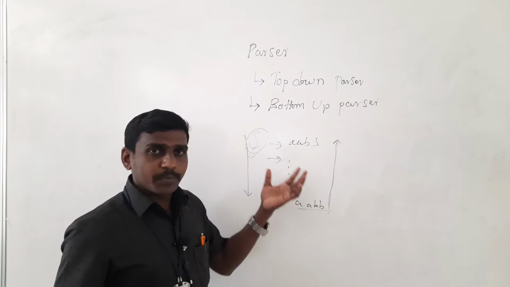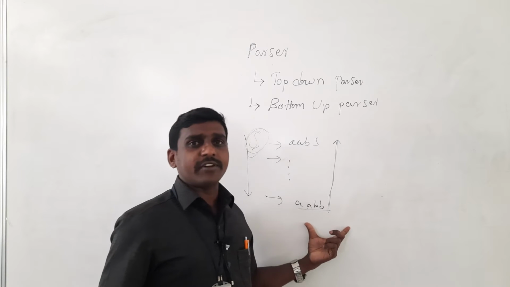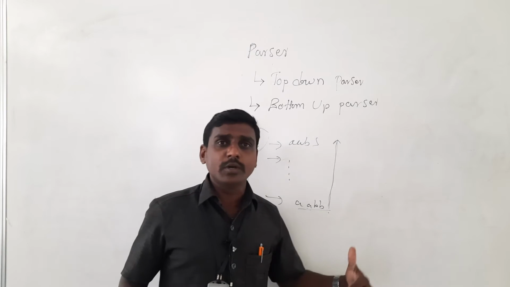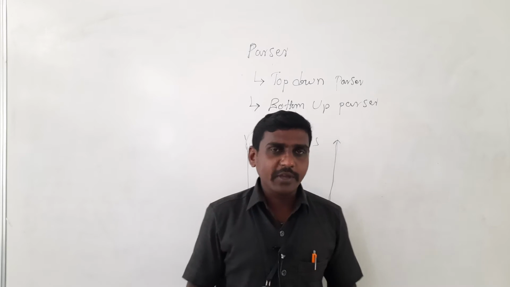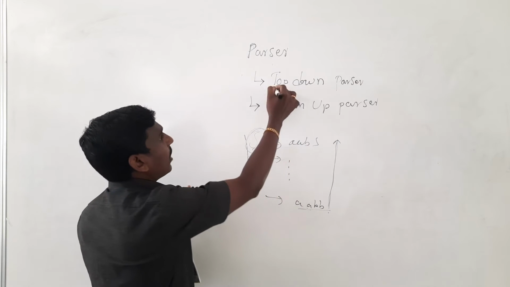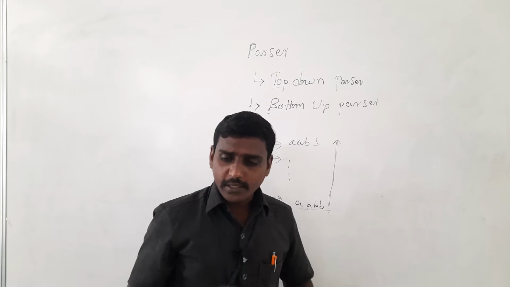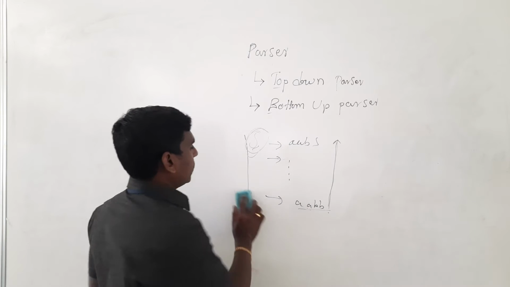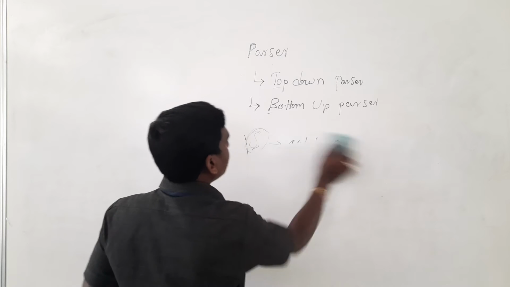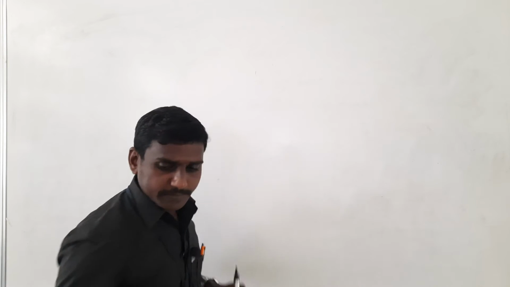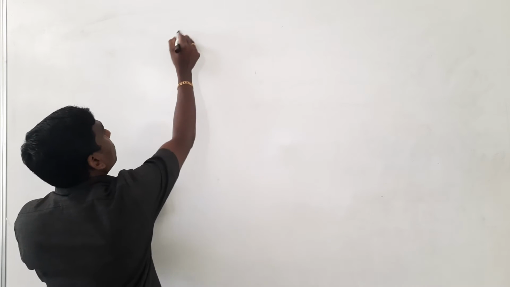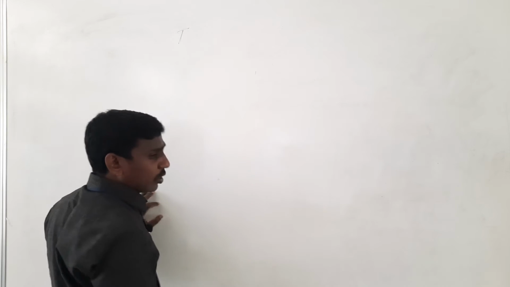So bottom up means we take the input string first and derive the start symbol as the answer. This is what we are going to see, top down and bottom up parser. First, one by one, I will teach you the top down parser.